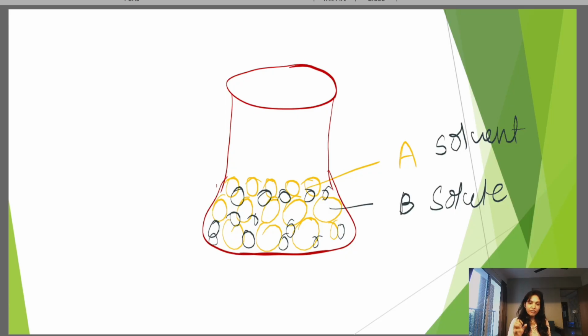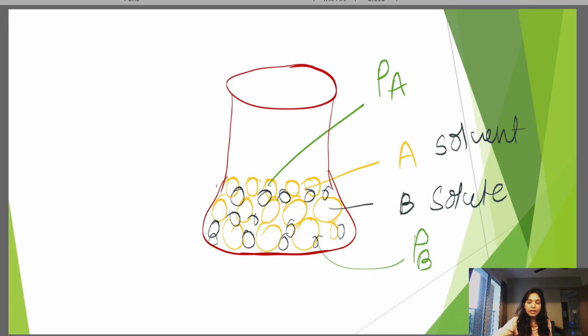So we can denote the partial vapor pressure of molecule A as PA, and the partial vapor pressure of molecule B as PB. Okay, so we can denote it like this.